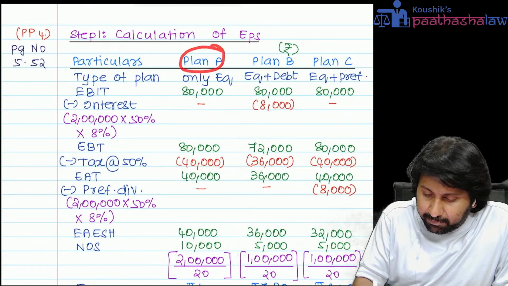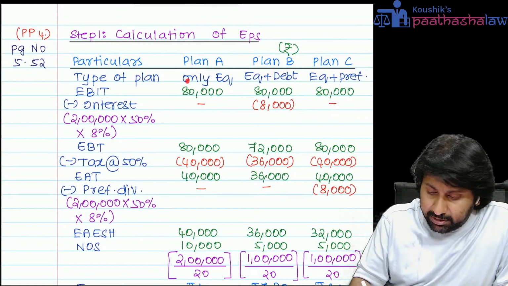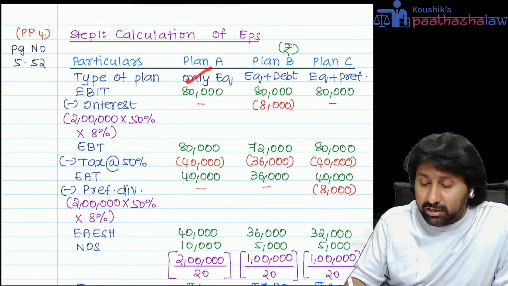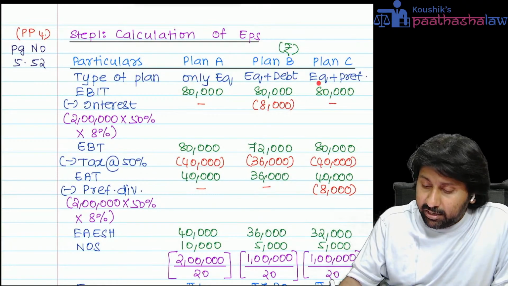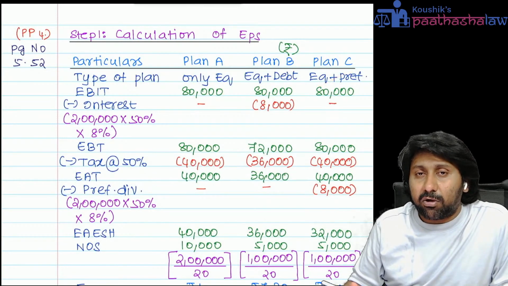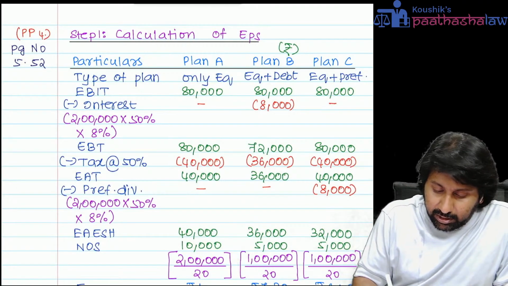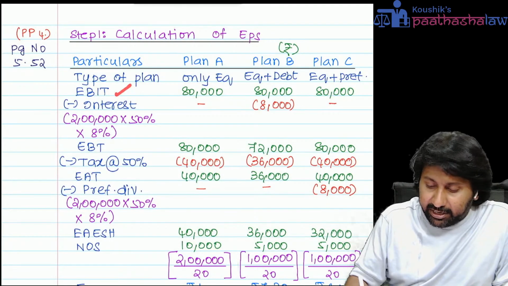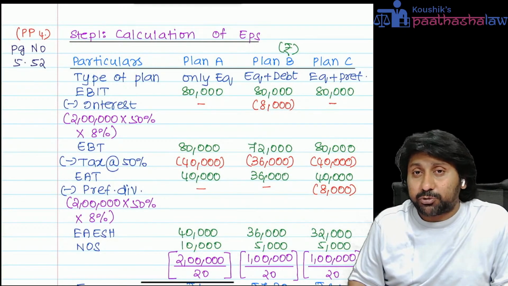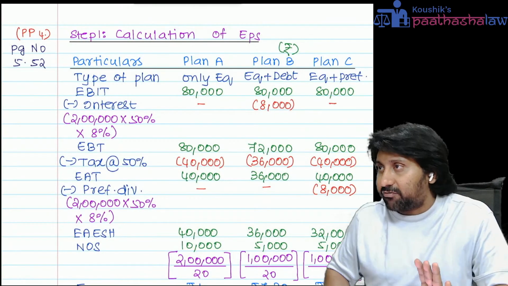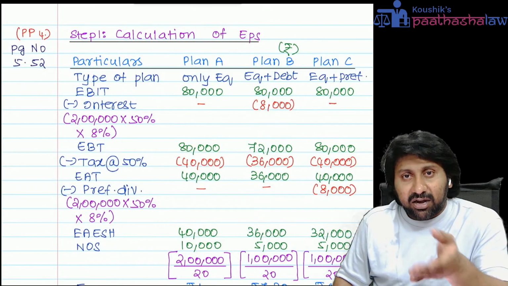They will give you three plans in the question: Plan A, Plan B, and Plan C. Plan A, funding is only through equity. Plan B, funding is by a combination of equity and debt. And third one, the funding is by combination of equity and preference. In all three plans, EBIT will be same. Why is EBIT same in all three options? This clarity you should have first. Because financing will start after EBIT.